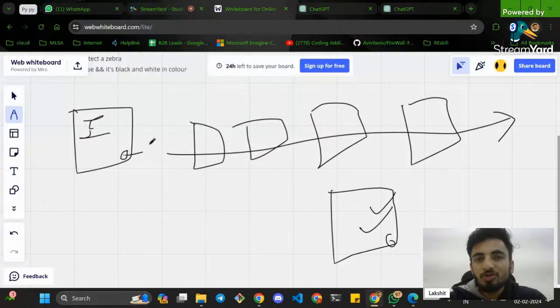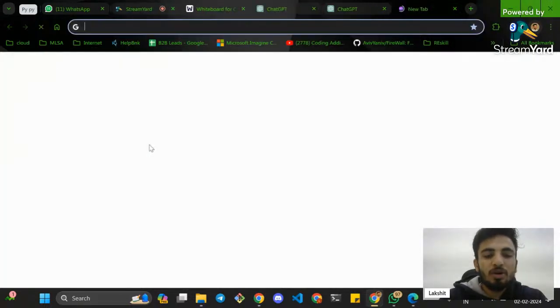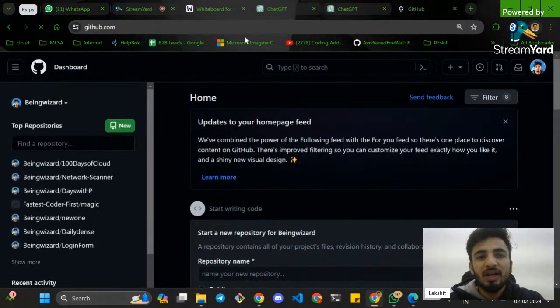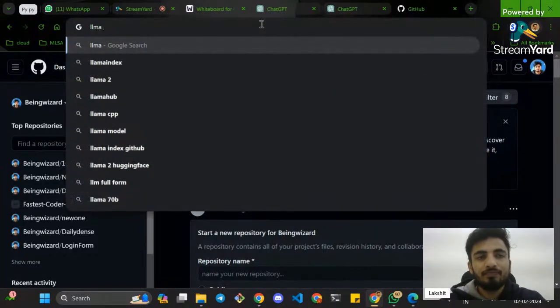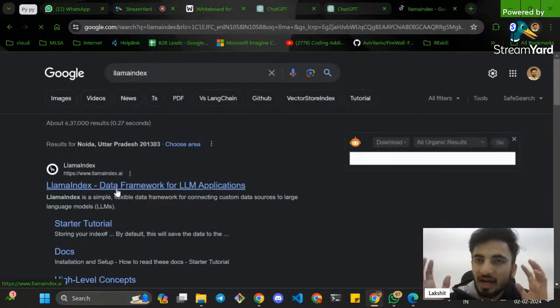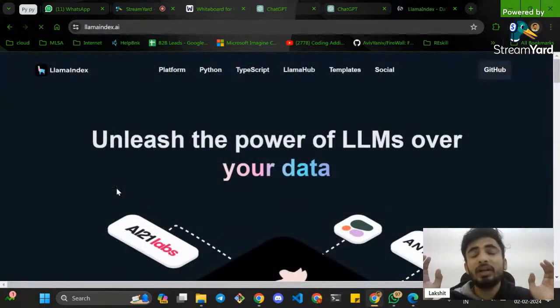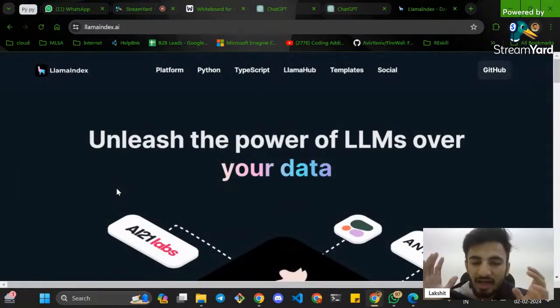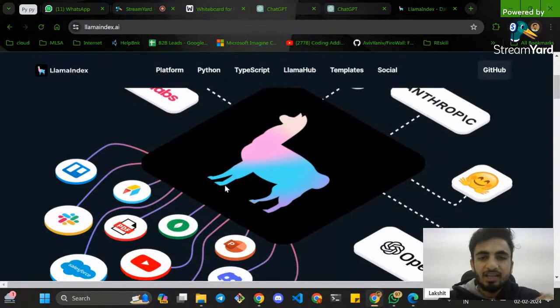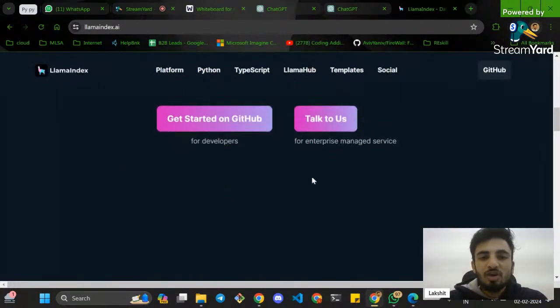What about the open source models? I can simply go to github.com and search for Llama models, Llama Index. I can download the entire data, the entire model, and run this whole thing through my own solution, and no one will be able to judge whether this is generated by AI or not, and these scams keep on happening, right? So how do we stop this?